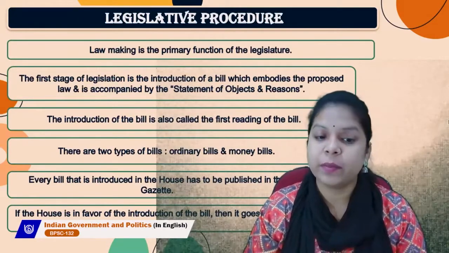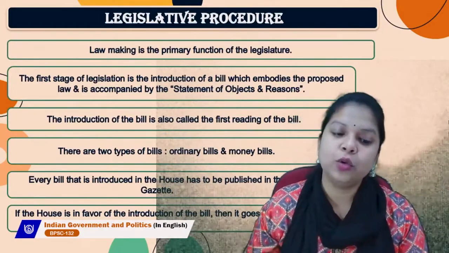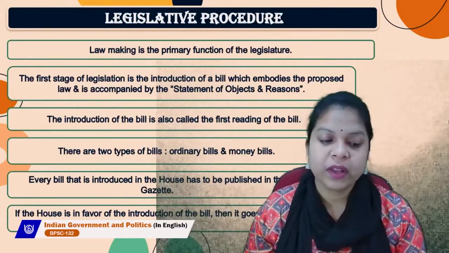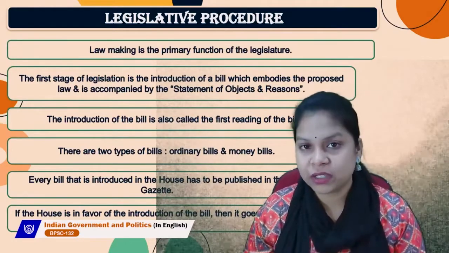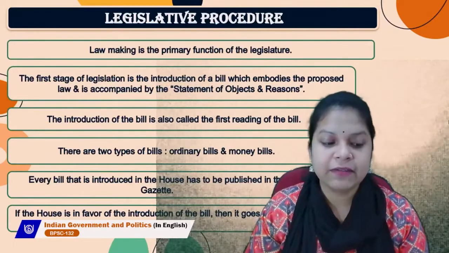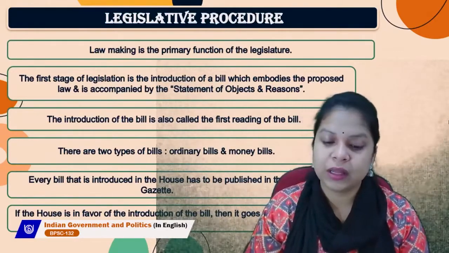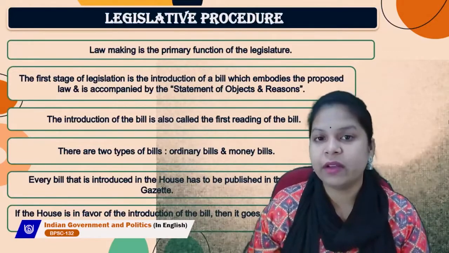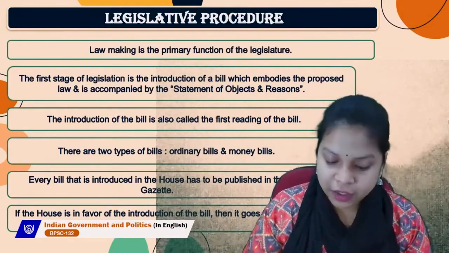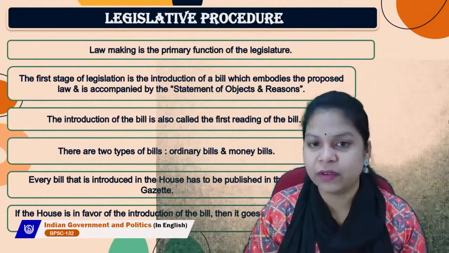The introduction of the bill is also called the first reading of the bill. There are two types of bill, ordinary bills and money bills. Every bill that is introduced in the house has to be published in the gazette. If the house is in favor of the introduction of the bill, then it goes to the next stage. Whenever a bill is introduced in a house, it should move to the next stage when that particular house favors the bill.